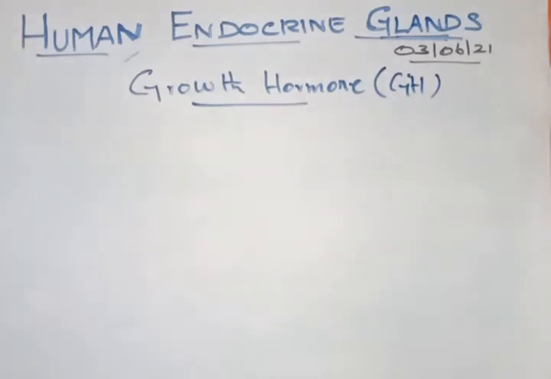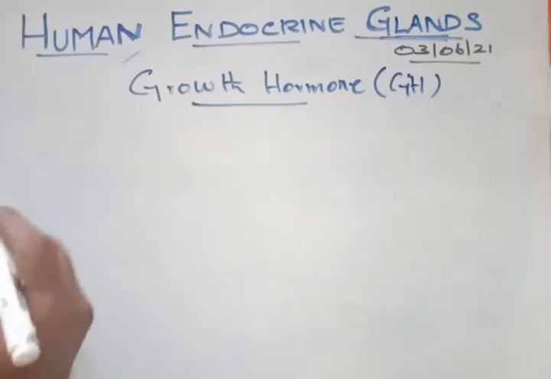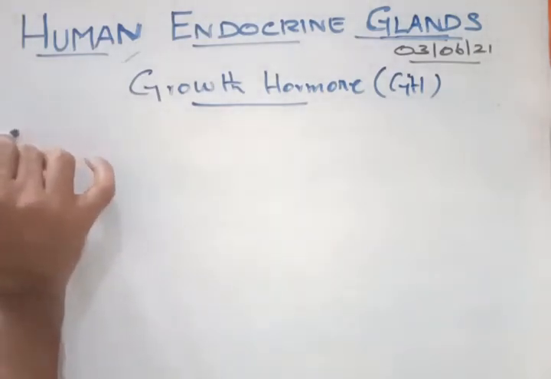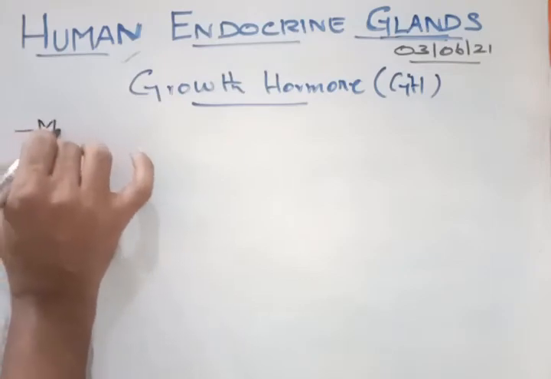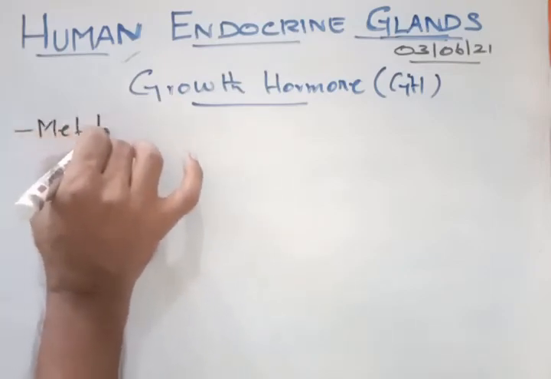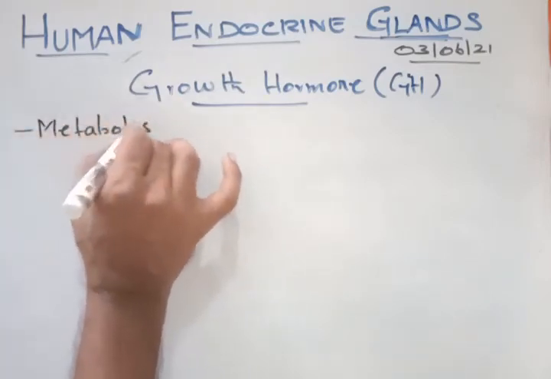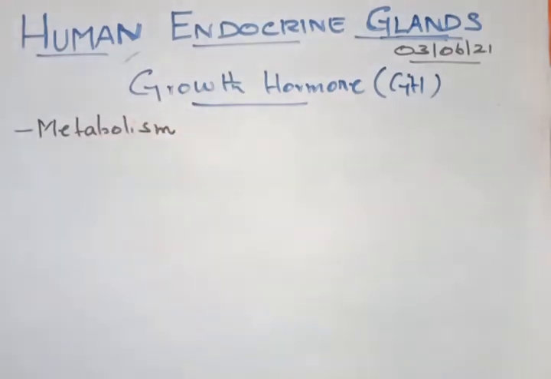The role of this hormone is that it is involved in metabolic processes. Metabolism. The role of the growth hormone is metabolism. Now what is that metabolism? Metabolism means breaking down of products.